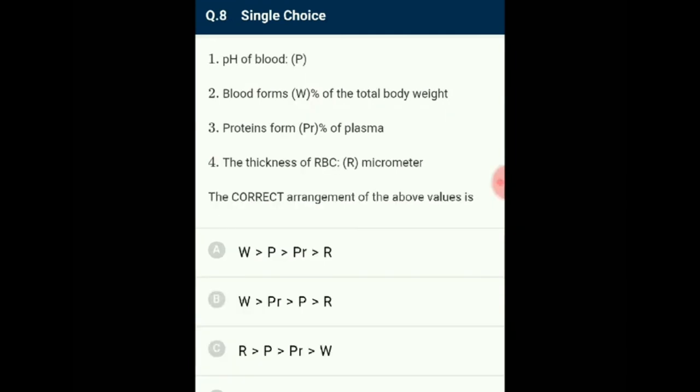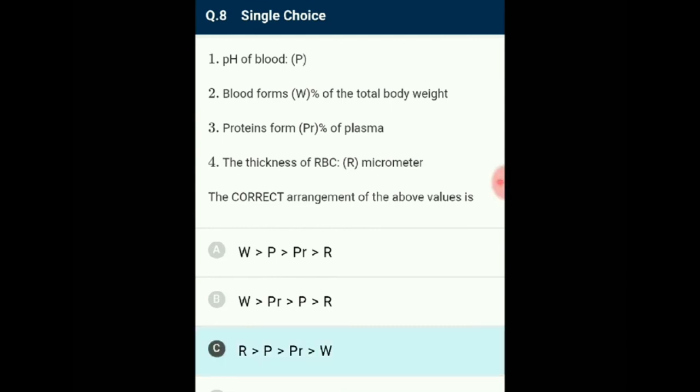Statement 1. pH of blood represents P. Statement 2. Blood forms Q percentage of total body weight. Third statement. Proteins form R percentage of plasma. Fourth statement. The thickness of RBC in micrometer. The correct arrangement of the above values is